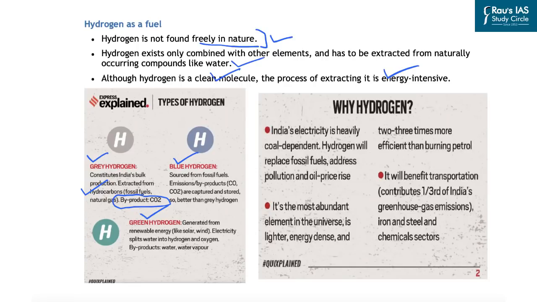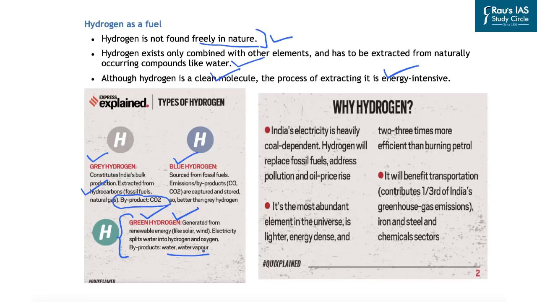But the best kind of fuel is green hydrogen because it is generated by the process of electrolysis by utilizing the energy that is renewable energy. So for the process of electrolysis, the electricity that is used is actually generated from the renewable energy. So the electricity splits the water into hydrogen and oxygen, and the byproducts in this case are water and water vapor, which we all are aware do not contribute to pollution or increase in the greenhouse gases.